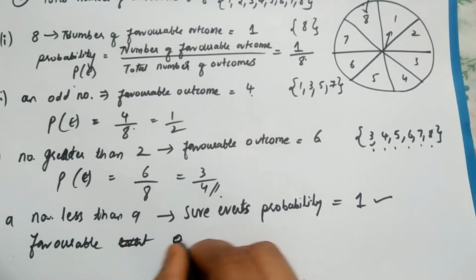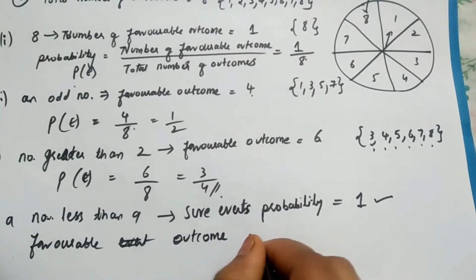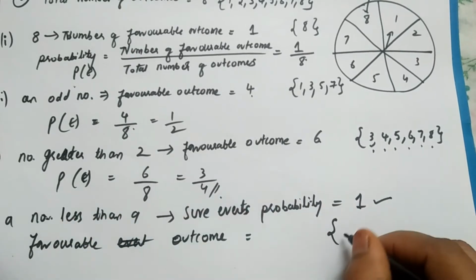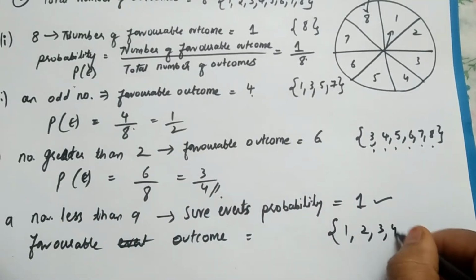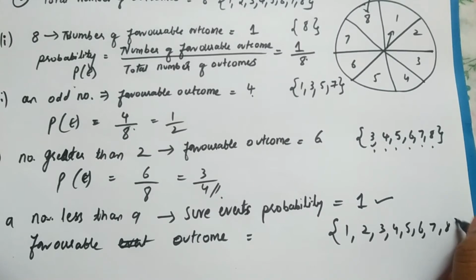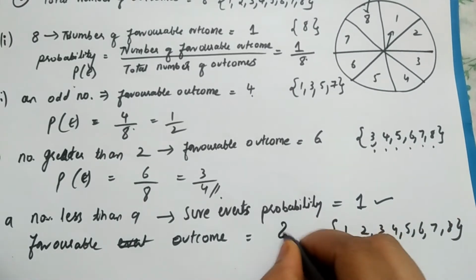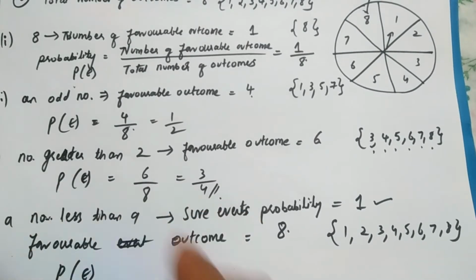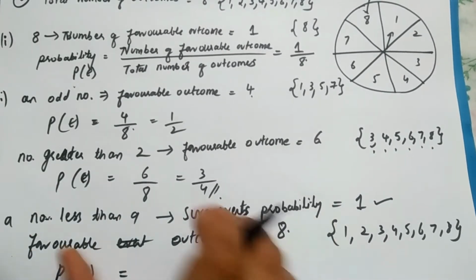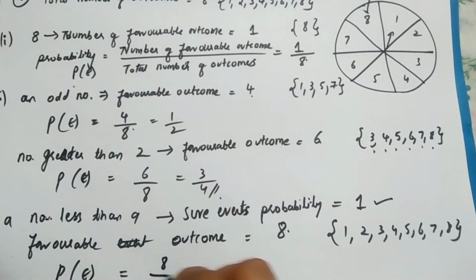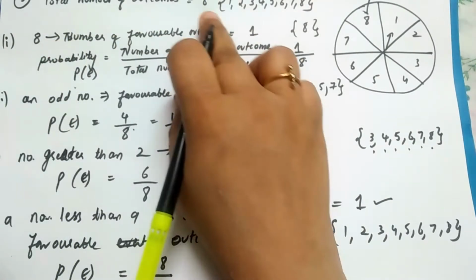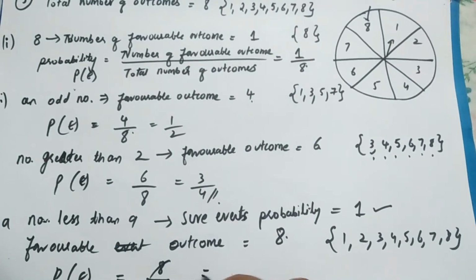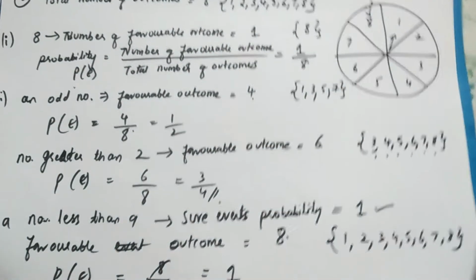Sorry, favorable outcome, we can say. What are the favorable outcomes here? Less than 9 means it can be 1, 2, 3, 4, 5, 6, 7 and 8. So how many are there? There are 8 outcomes. Now let's see, the probability of this event happening is the favorable outcomes, that is 8, divided by the total number of outcomes, which is 8. So 8 ones are 8, the answer is 1. Probability is 1. Did you get this?